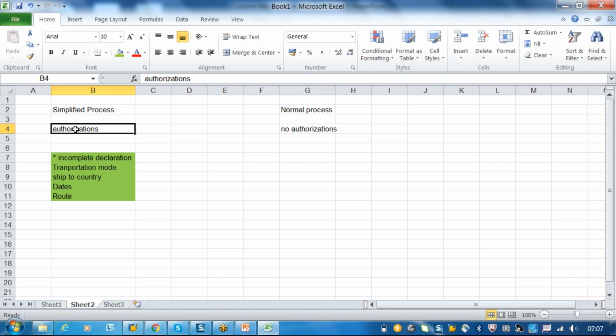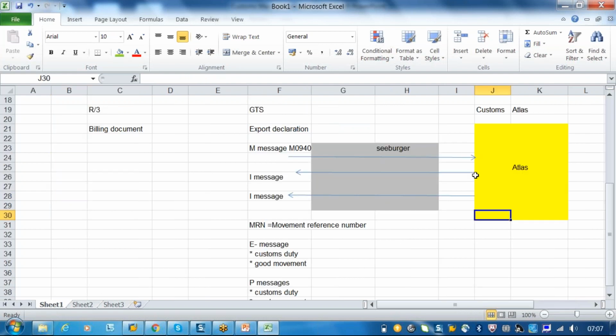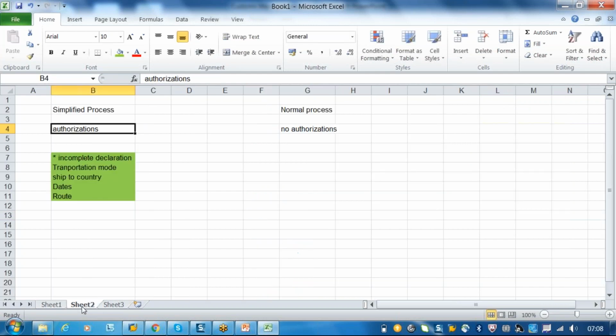Yes, Santosh. Okay. So even if the document is incomplete, the authorized consignees or authorized exporters can declare to the customs. When the iMessage acknowledgement message comes for such a simplified process, they will give a time. For example, they will say, okay, you can declare within 10 days. In these 10 days, you have to give the complete declaration. That process is called a supplementary declaration.